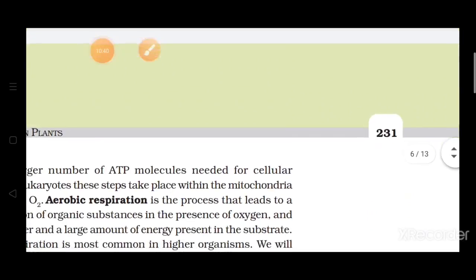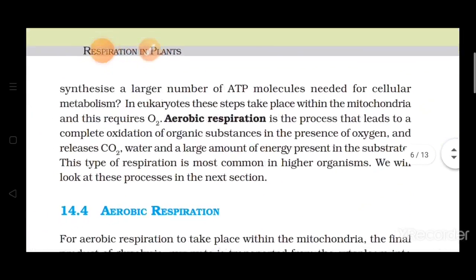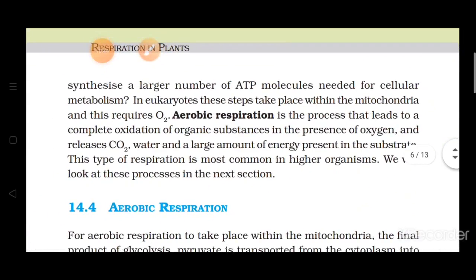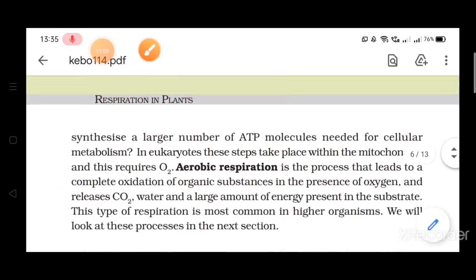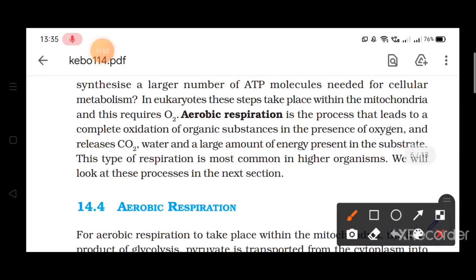Now the next is aerobic respiration, and in eukaryotes, you know what type of respiration is taking place? Aerobic respiration. Aerobic means in the presence of air, or we can say in the presence of oxygen, respiration is taking place. Now see, we talked that this is a cell, and this cell has a nucleus, then mitochondria, Golgi body, so many organelles are present.